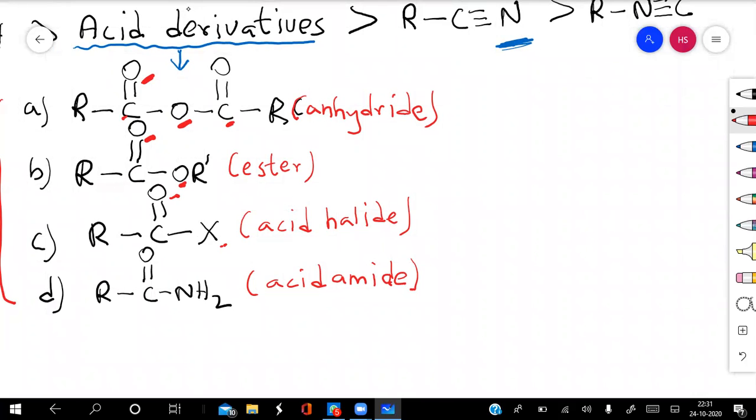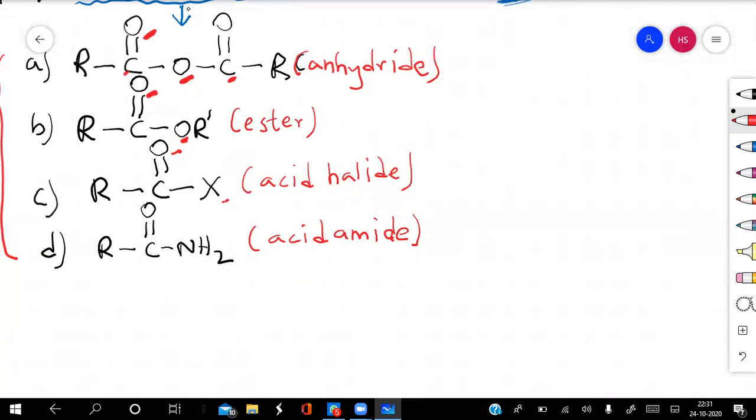Similarly, in the case of acid amide, there are two heteroatoms present, oxygen and nitrogen. Between oxygen and carbon there is a double bond, and between carbon and nitrogen there is a single bond. So again there are three bonds present between the carbon and these two heteroatoms.